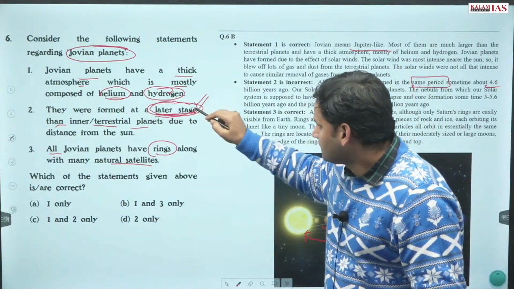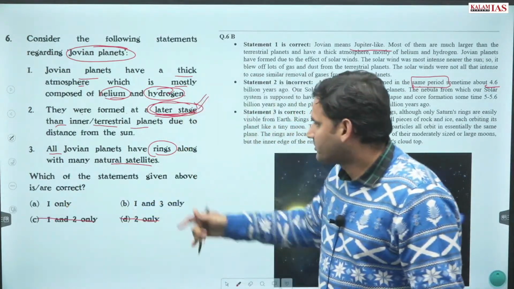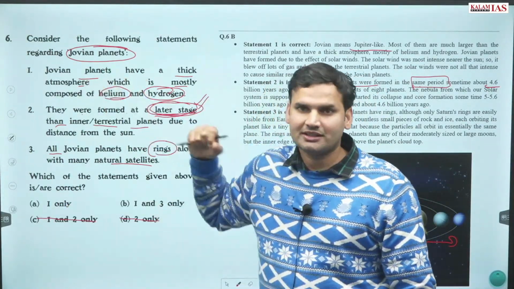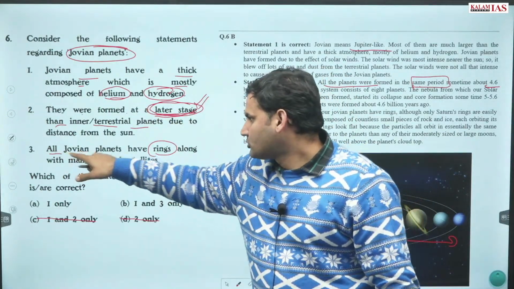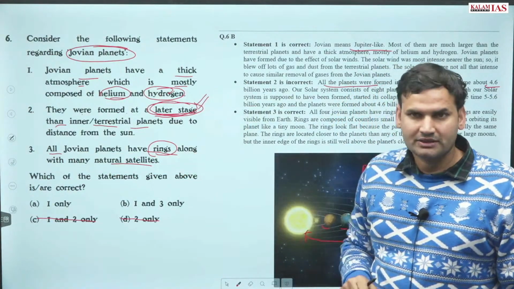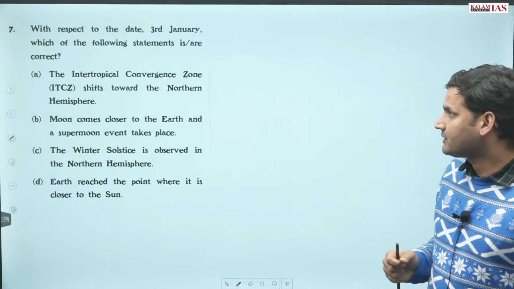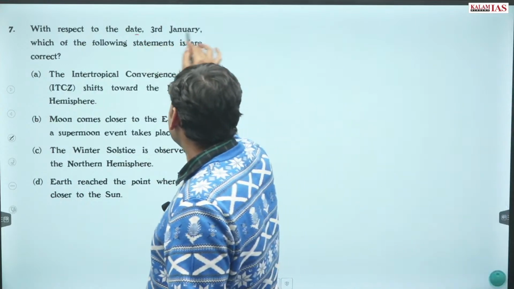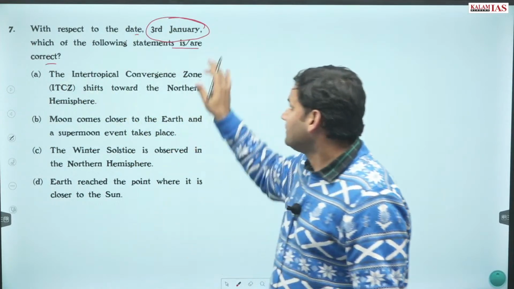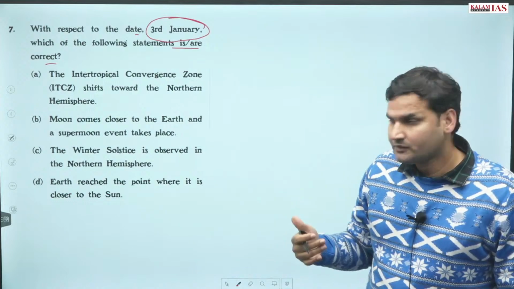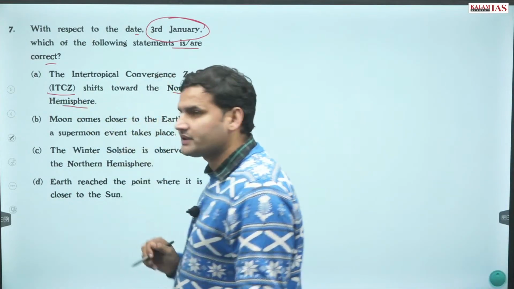यहाँ पे with the help of this you could have eliminated option. पहला स्टेटमेंट सही है गलत है उसकी चिंता करने की जरूरत नहीं होती अगर आप सेकंड को एलिमिनेट कर दें. All Jovian planets have rings with many natural satellites. Yes, this is true. Then question number 7. With respect to the date 3rd January, which of the following statements are correct? 3 जनवरी के बारे में पूछा. Yes, 3 जनवरी. So it is ITCZ shift towards northern hemisphere.